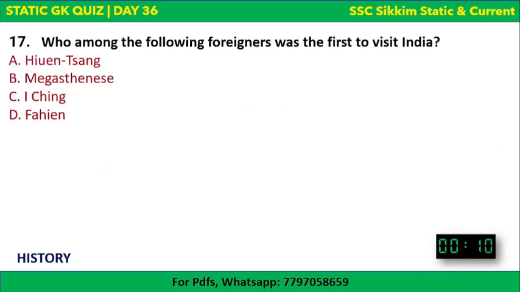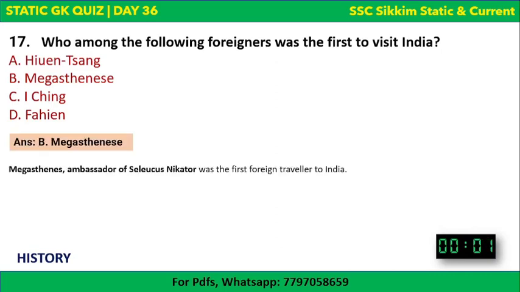Next question. Who among the following foreigners was the first to visit India? The options are Hiuen-Tsang, Megasthenese, I-Ching or Fa-Hien. The correct answer to this question is Megasthenese. Megasthenese, who was the ambassador of Seleucus, was the first foreign traveler to India.